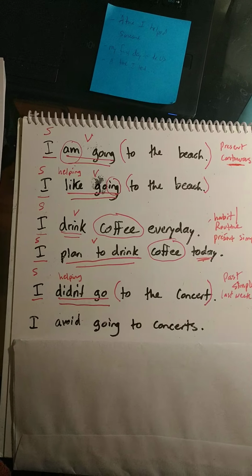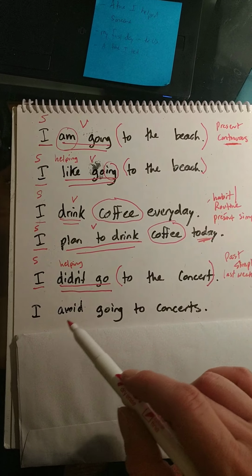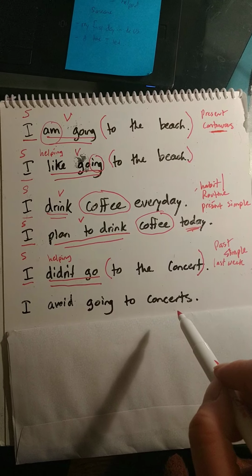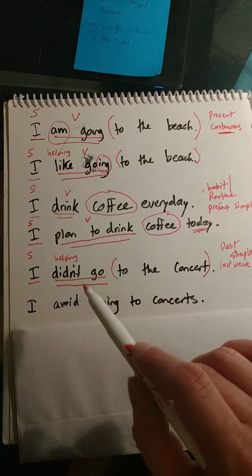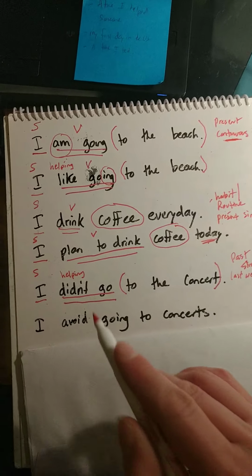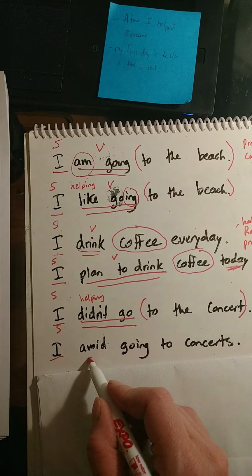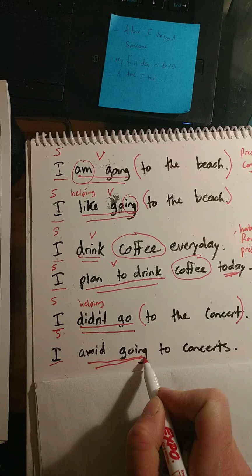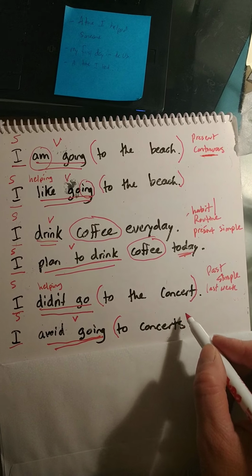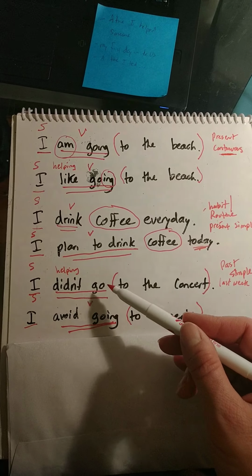All right, let's go to this one here. I avoid going to concerts. Okay, so what is different about these two sentences? First of all, we have the same subject, so that's the same. And then we have two verbs, avoid, going, right? And then we have another prepositional phrase here. Okay, so what is the difference in meaning between this sentence and that sentence?